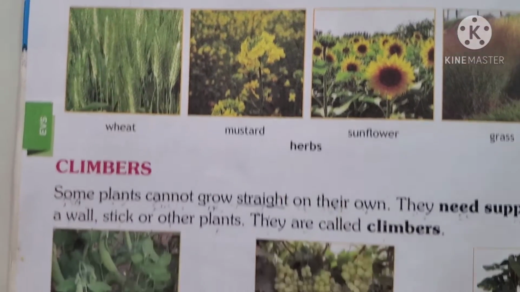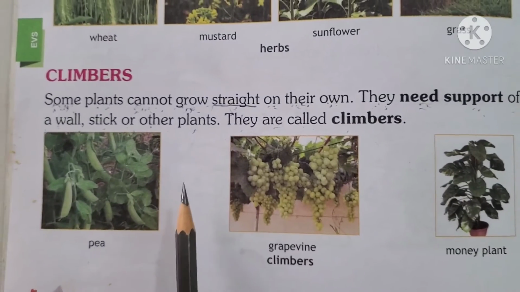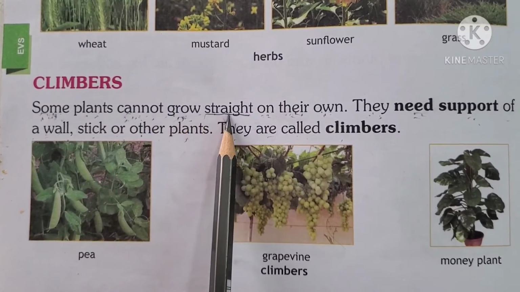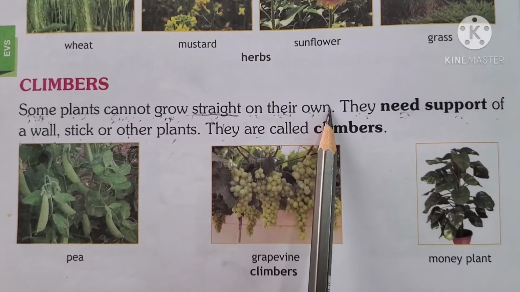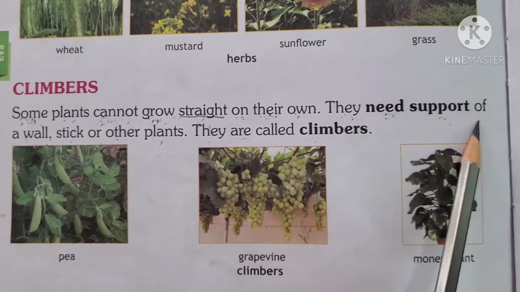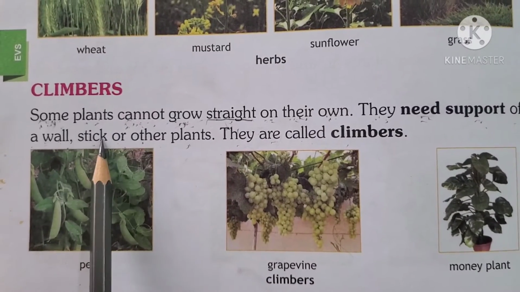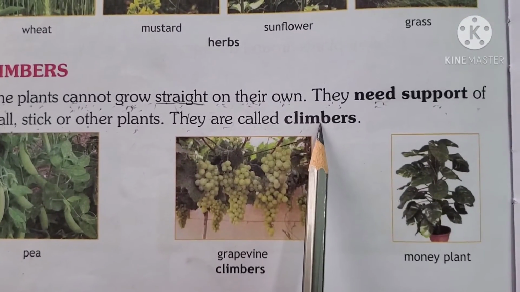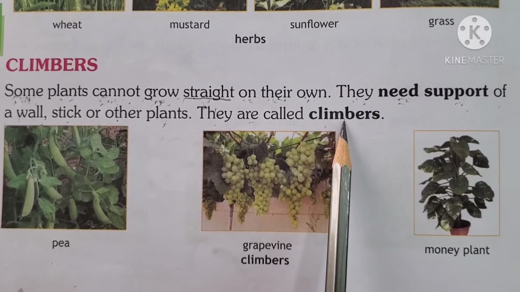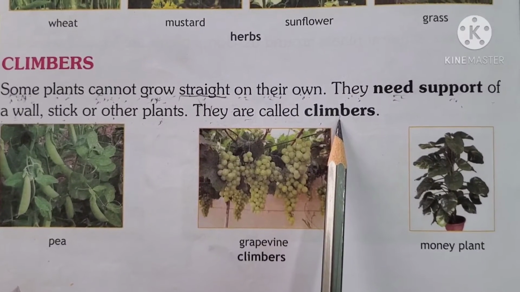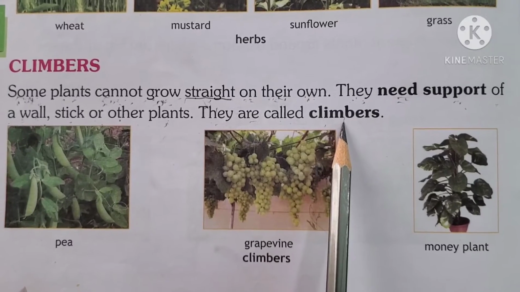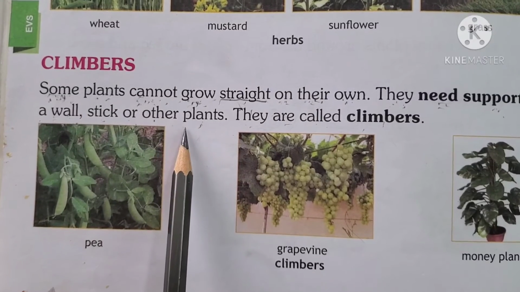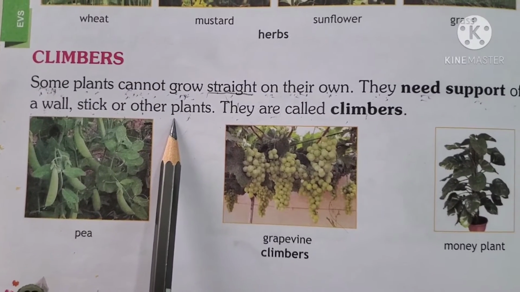Okay. Now come climbers. We are learning about climbers. Some plants cannot grow straight on their own. They need the support of a wall, stick or other plants. They are called climbers. Yes, children, some plants cannot grow straight. They need the support of a wall or a stick or any other plants. Then only they can grow.